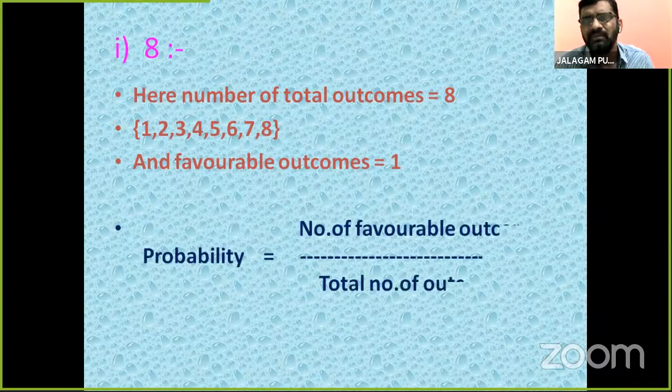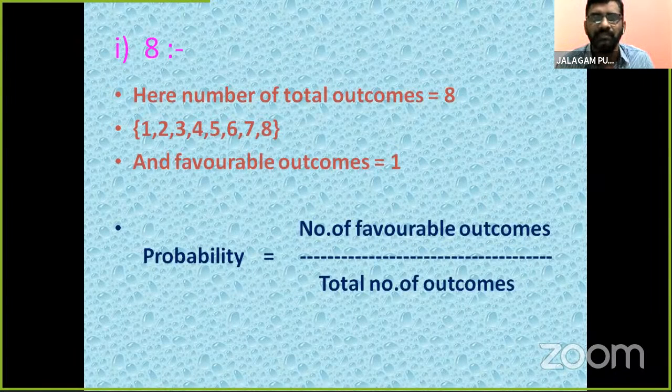Once again, the formula is there. What is the probability? The number of favorable outcomes divided by the total number of outcomes. Here, the number of favorable outcomes to 8, and the total number of outcomes. We substitute the values.